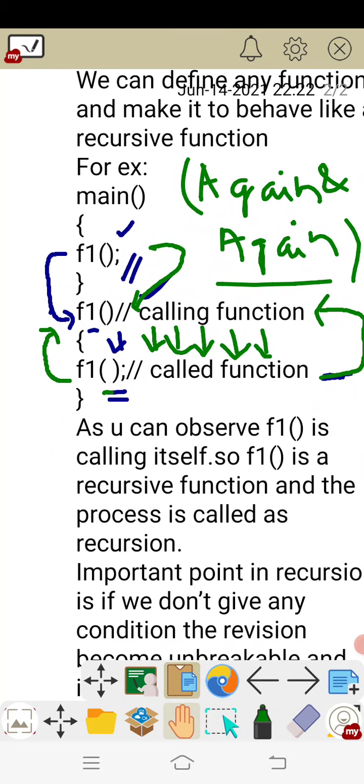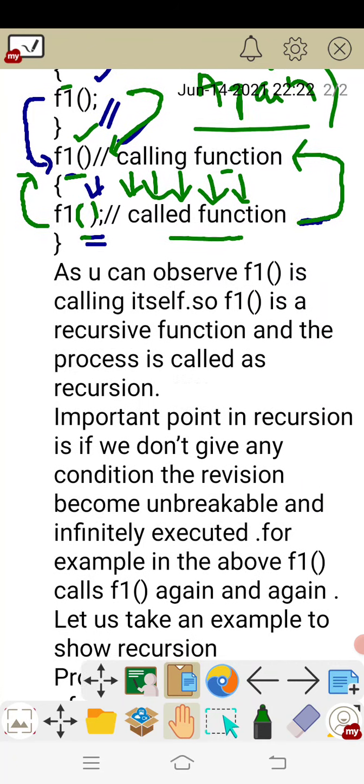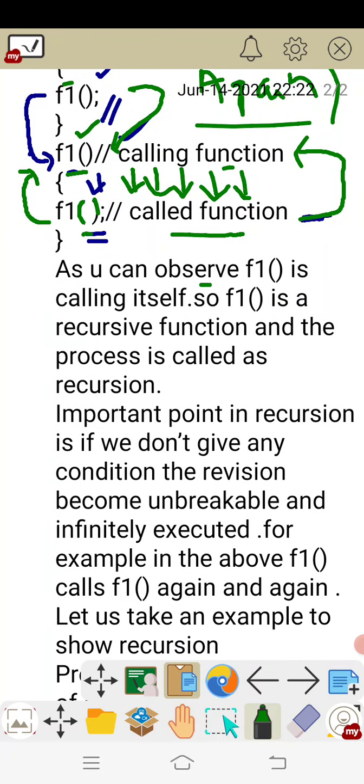Recursion means the process of calling the function again and again. What is the calling function here? F1. And what is the called function here? F1. So whenever the calling function and the called function are both the same, then I can call that process a recursion. As you can observe, f1 is calling itself, so f1 is a recursive function, and the process is called the recursion process.